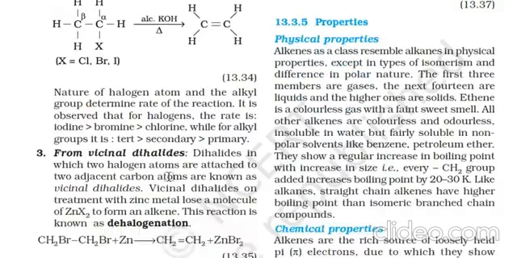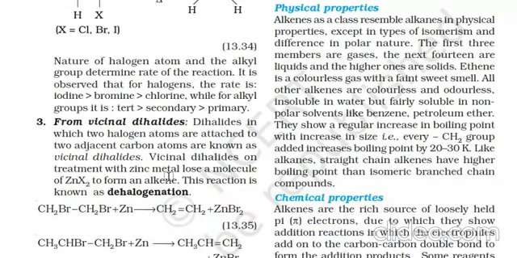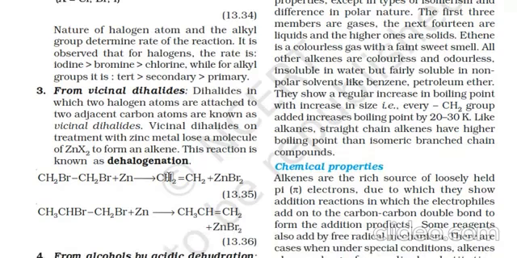Next, from vicinal dihalides. Dihalides in which two halogen atoms are attached to adjacent carbon atoms are known as vicinal dihalides. On treatment with zinc metal they lose a molecule of ZnX2 to form an alkene.